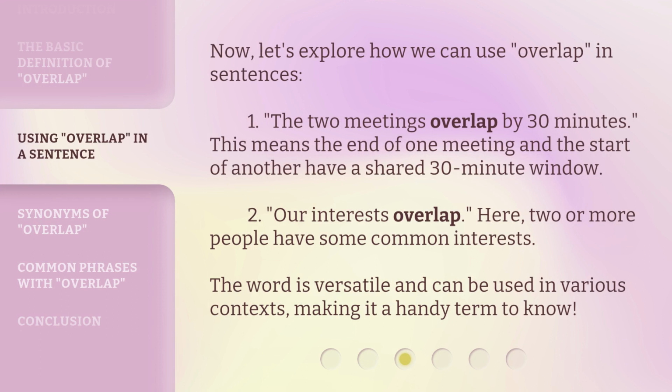Now, let's explore how we can use overlap in sentences. 1. The two meetings overlap by 30 minutes. This means the end of one meeting and the start of another have a shared 30-minute window. 2. Our interests overlap. Here, two or more people have some common interests. The word is versatile and can be used in various contexts, making it a handy term to know.